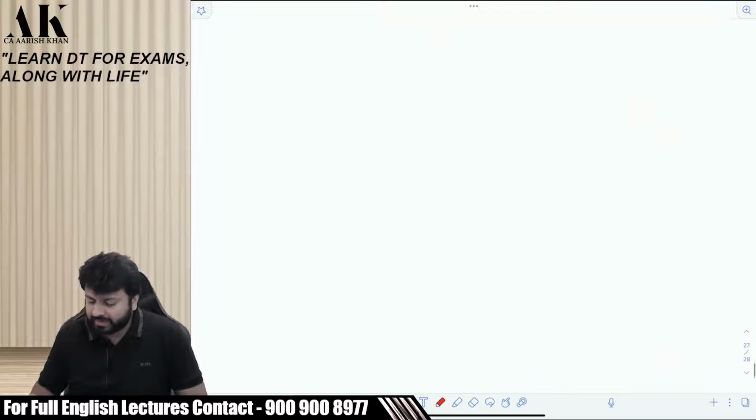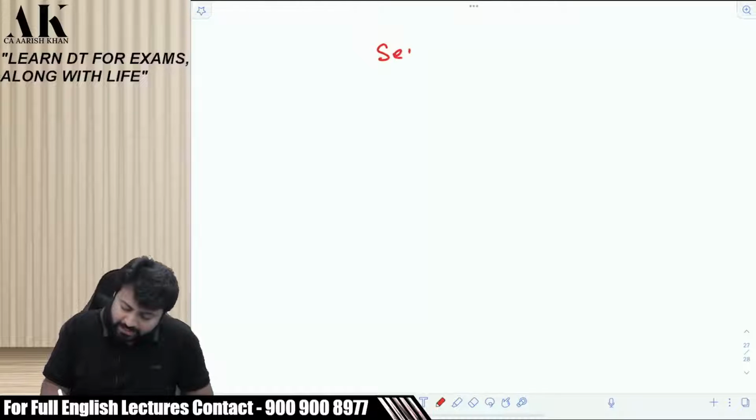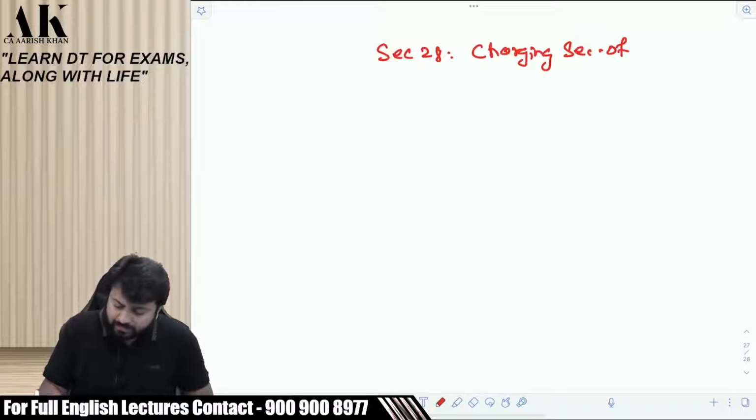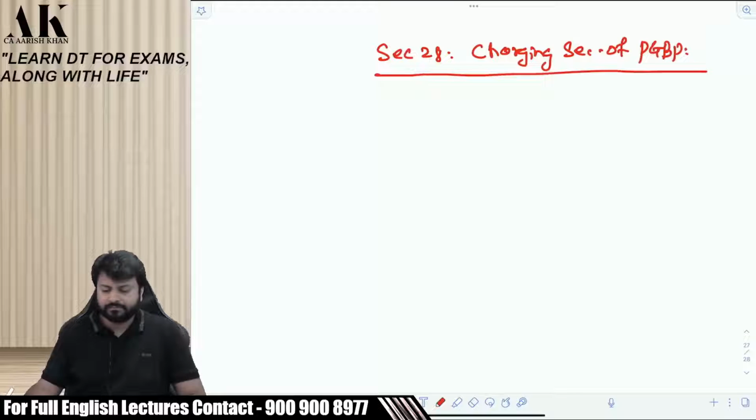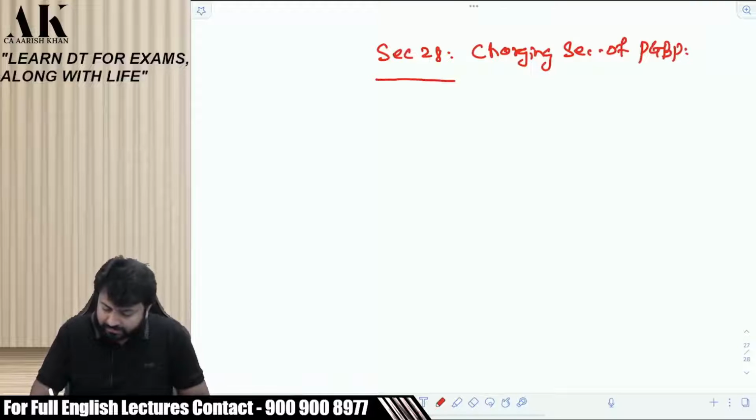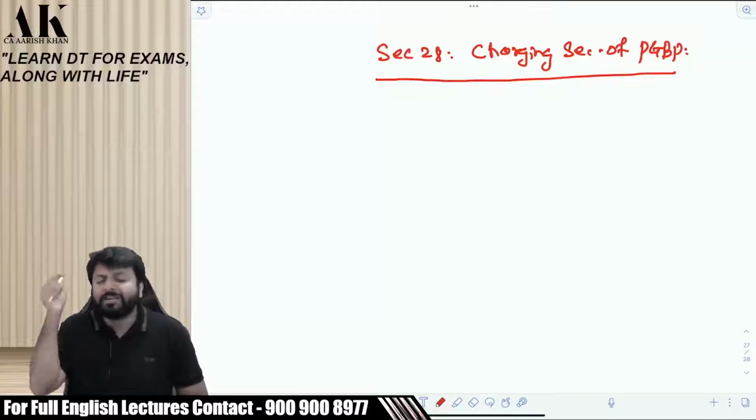So pay absolute attention to section 28 now. From here, we are starting with our first head of income, that is PGBP. Section 28 will tell you when your income will come under PGBP. This is the charging section of PGBP. This is the most important topic of your entire syllabus. When will I come under PGBP, sir?